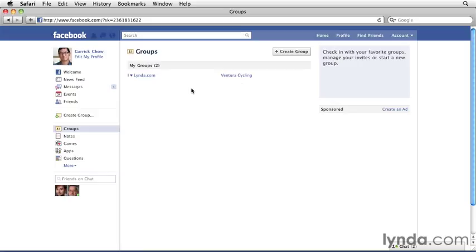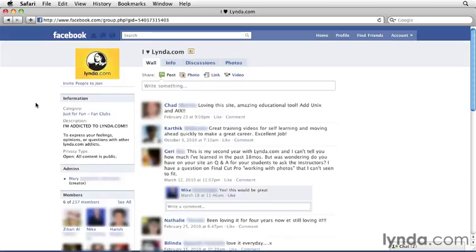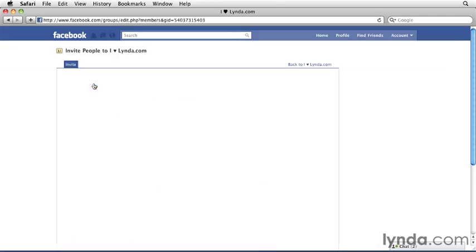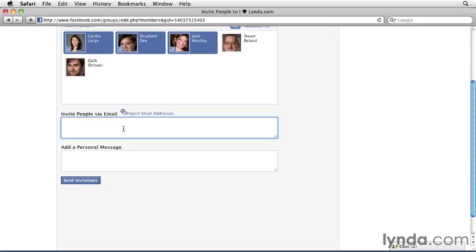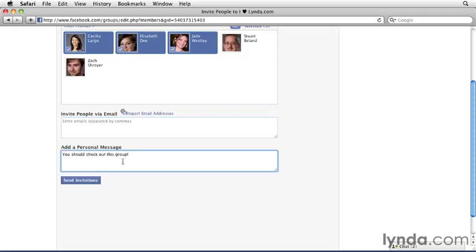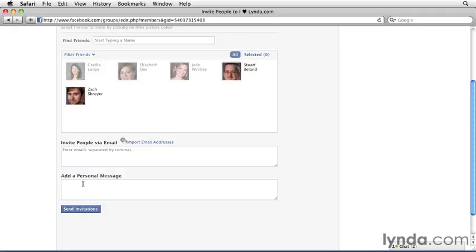And you can visit any of your groups by clicking their links. Once you're part of a group, you can invite others to join as long as the privacy settings are set up to allow you to do so. In this case, this is an open group, so I see this Invite People to Join link here. So I can click that. And from here, you can locate the friends you want to invite and click to send them invitations. You can also import people via email if they're not your Facebook friends, by simply typing their email addresses in here. And you can also add a personal message as well. And then click Send Invitations to send your invitations out. The people you selected will then see notifications indicating that you've invited them to join a group, much like you saw how Stuart had sent me that invitation to join the Ventura Cycling group.